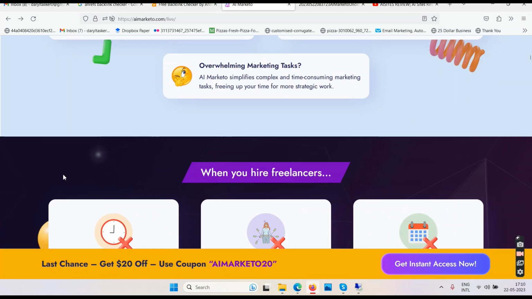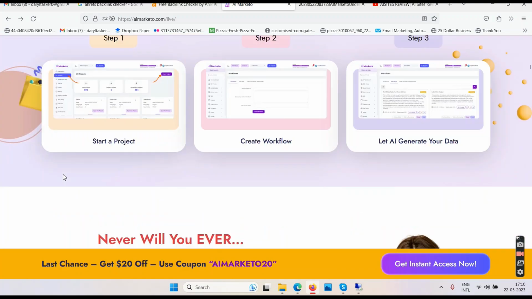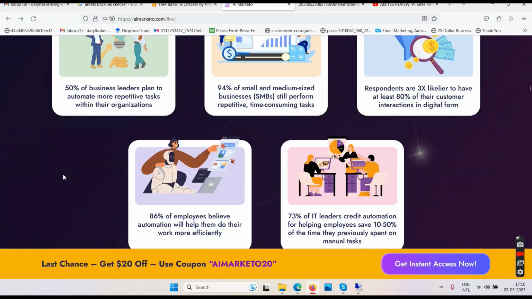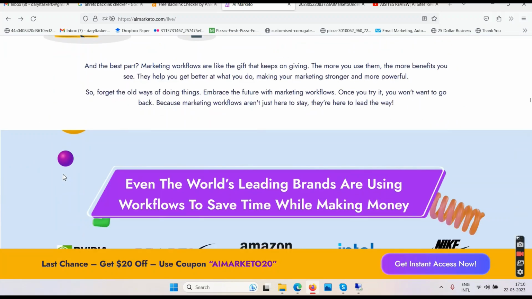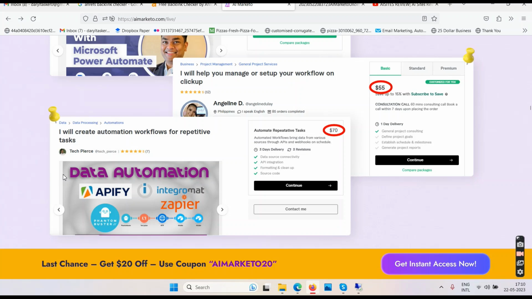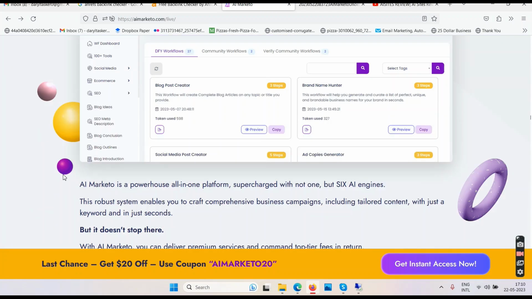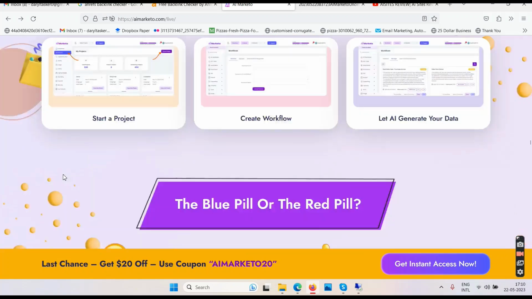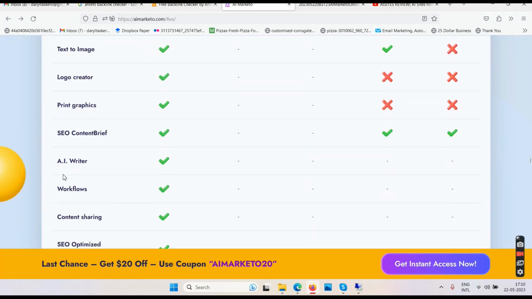What else do we have? I will not waste my time on the sales page. I have no interest in this product whatsoever, okay? I will never buy this product in my entire life because I don't know what they're selling to you. What is this? Create automation. Why would you create an automation workflow, for whom? Who are you? And whom are you going to work with? Come on, guys, get a life. So again, I don't know what this is. It didn't make sense to me when I was watching the demo video,